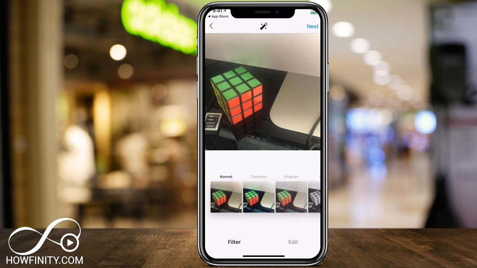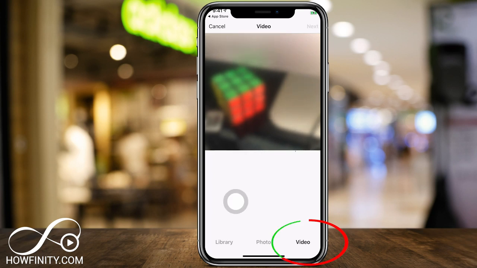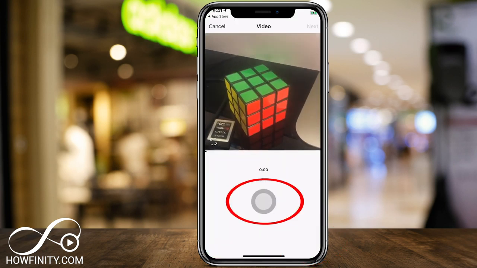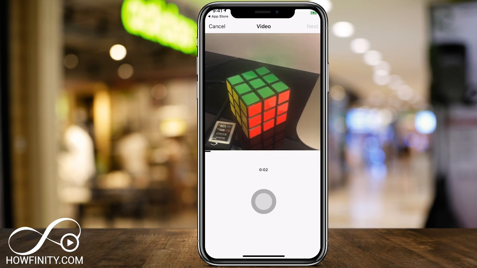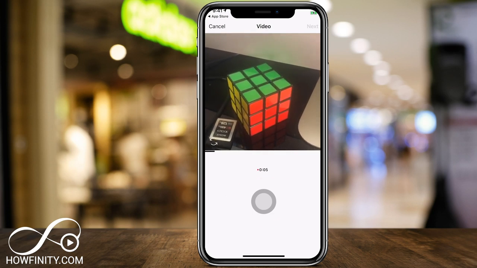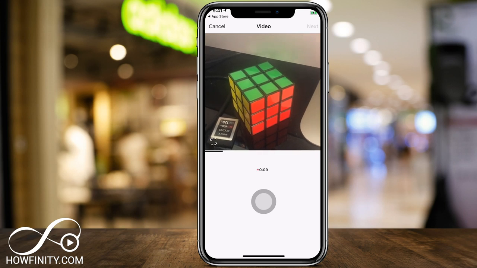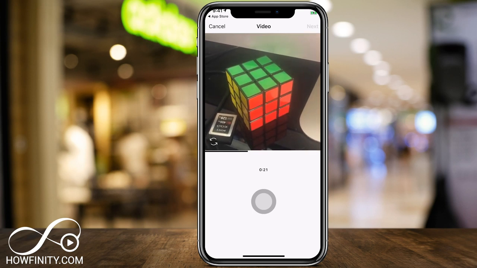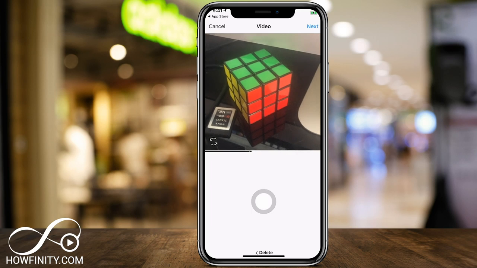Or let me go back, you see that arrow on the top left, and then you have video. So for video, in order to take the video, you just press and hold right there. And as you could see, the timer starts. Instagram videos on the feed section could be up to 60 seconds at the time of this recording. Inside of Instagram story, which we haven't talked about, they could be up to 15 seconds. And inside IGTV, they could be up to 10 minutes. And I'm sure they're gonna change all those numbers, but you see this black bar going as I'm talking. If I let go, your video is done.